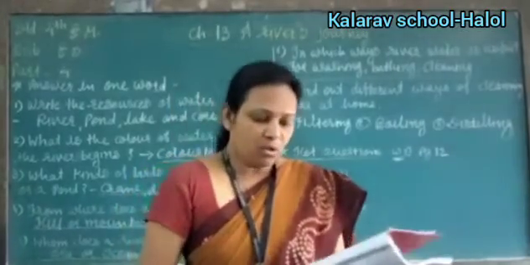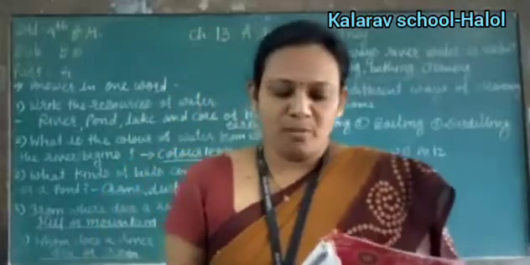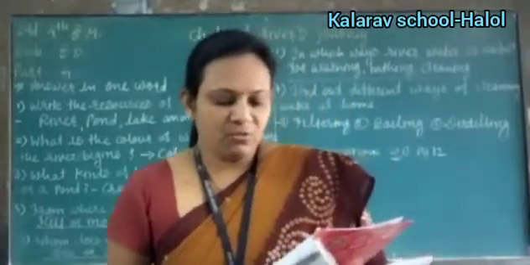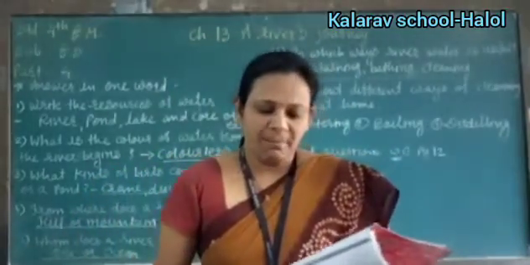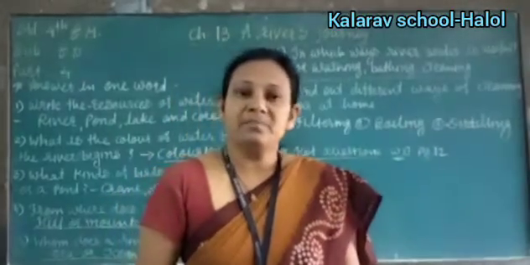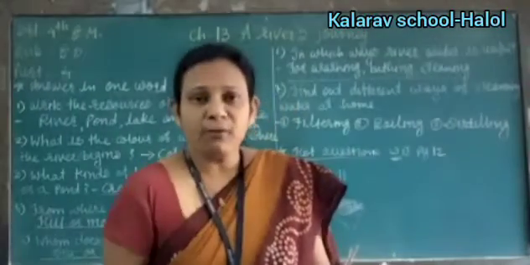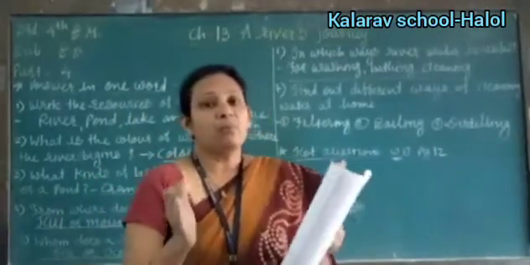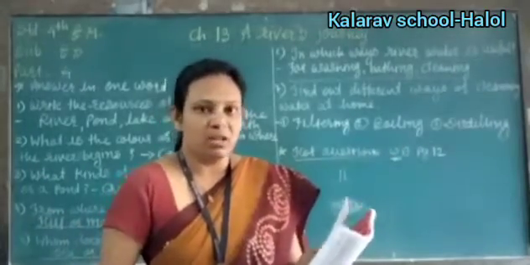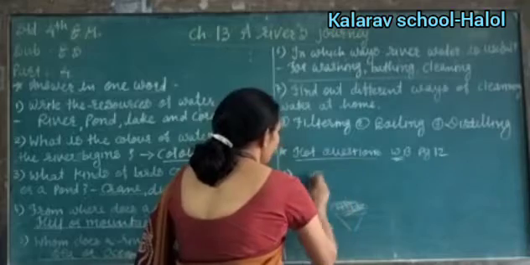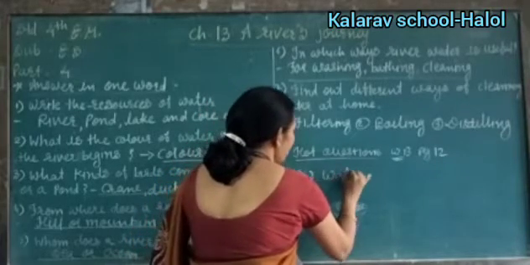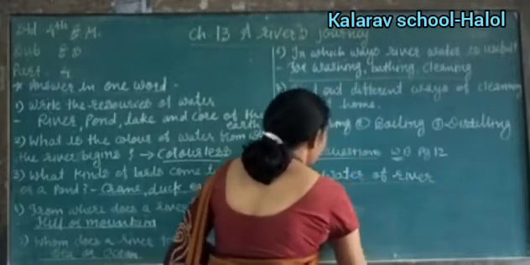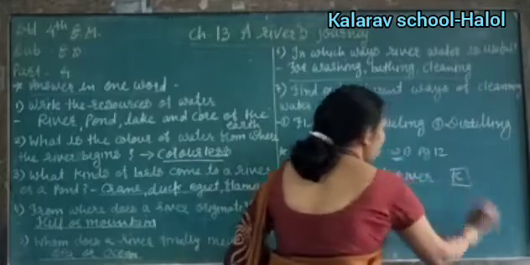Okay, now the questions. Choose the correct alternative from those given below each question. First number: which water flows continuously into the sea, thus keeping it filled at all times? Now which water is continuously flowing? Obviously only the river water. Otherwise stream and pond are stored water, not flowing water. Okay, so the option is here: we write sea, water of the river. Okay, you underline it and write the option in the box also, you have to write both ways.